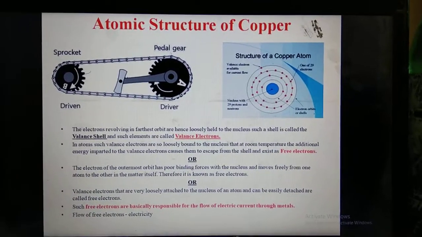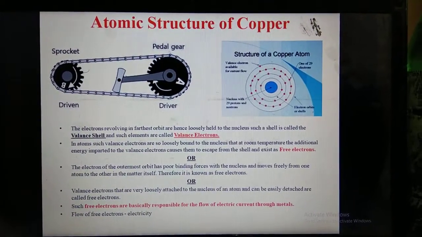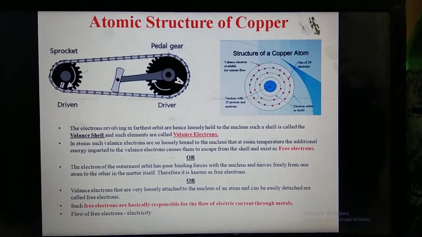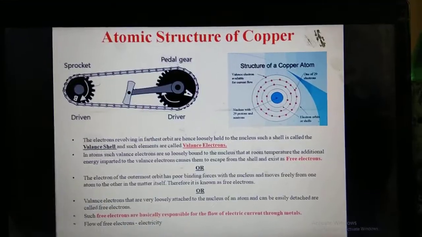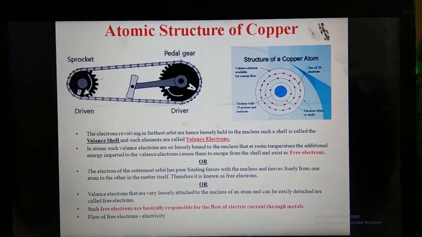So we have to see that definition. Electricity is nothing but the flow of free electrons; that is called electricity. I am giving one analogy example to understand this basic definition of electricity.